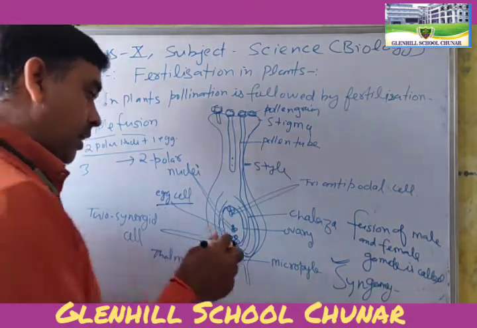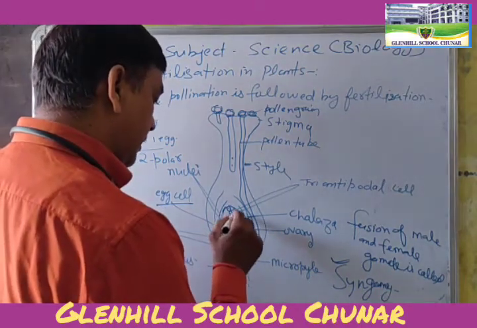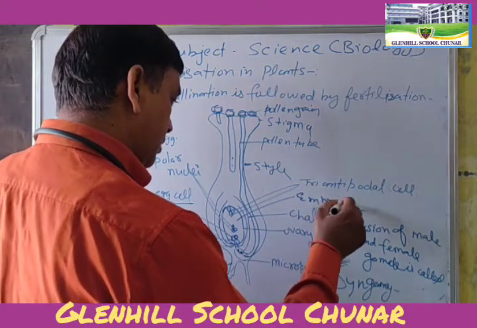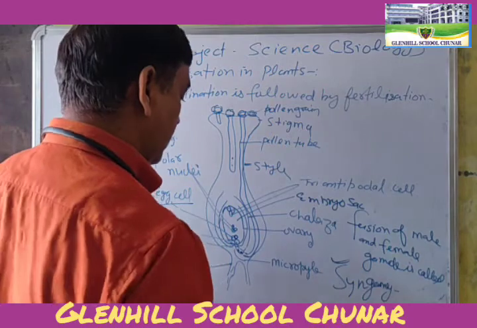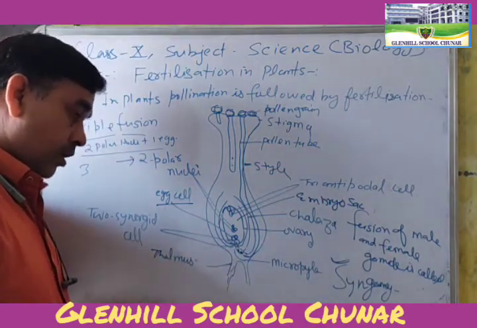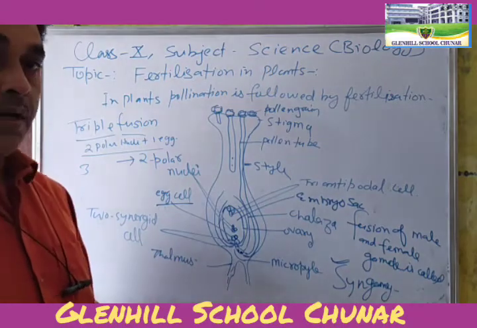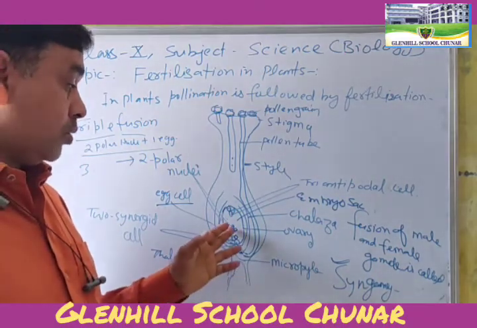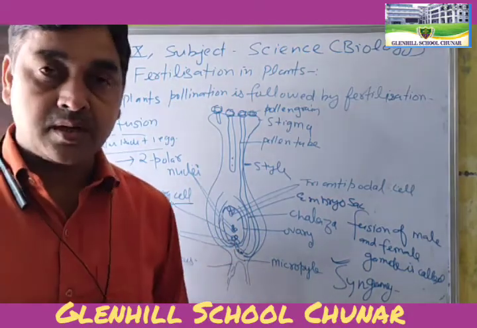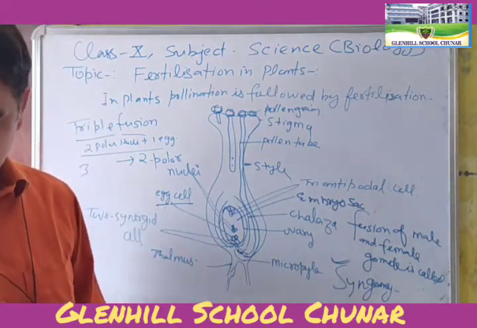Okay, and this whole structure is called the embryo sac. Inside the embryo sac, the mechanism of fertilization of the two polar nuclei and one egg cell at the same time is called double fertilization.